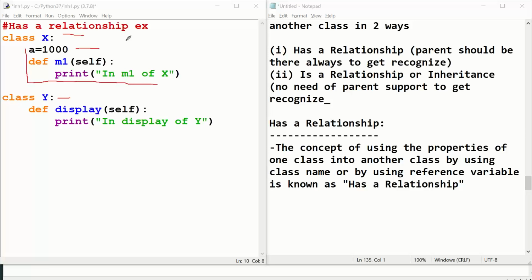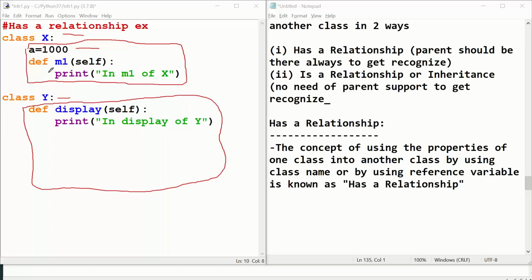Whenever you want to come to your friend's home and play, the point I am telling is, you should come along with your dad, then only you will get recognized. Who is your dad? X is your dad, X dot A.